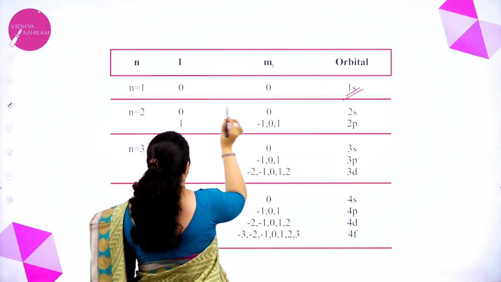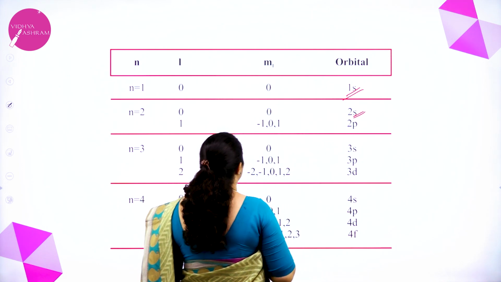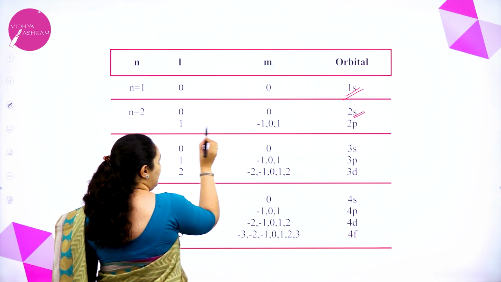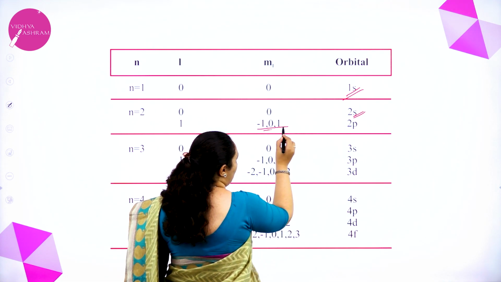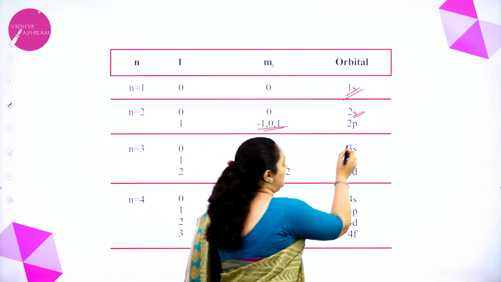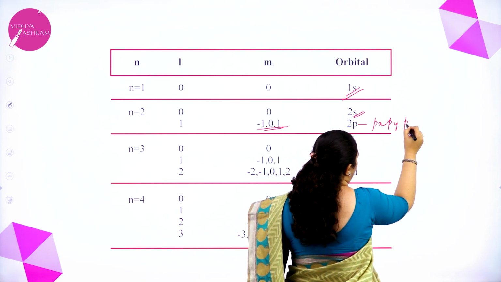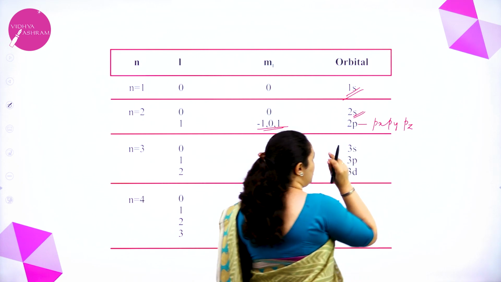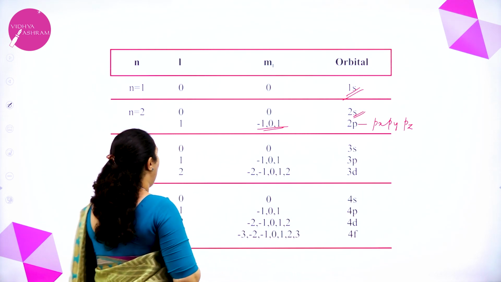When these two are 0, and which shell? Second shell. So one orbital, the 2s orbital, is possible. When L is equal to 1, M is minus 1, 0, plus 1. So 3 values are possible. That means the 2p orbital has px, py, pz. 3 orbitals, that is 2px, 2py, 2pz, are possible.